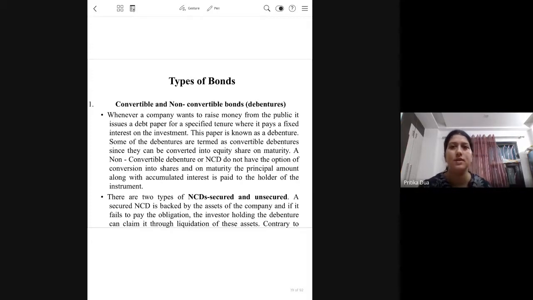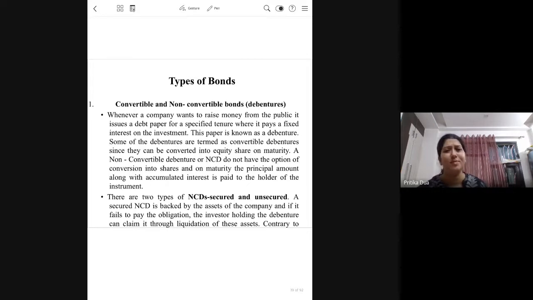Is this slide visible? So secured premium notes is a type of hybrid security, hybrid where both features of equity and debt are available. When these bonds are issued, there is an option of a share warrant. What is a share warrant? A detachable warrant which you can trade separately. There is a lock-in period in these instruments. After the lock-in period, you have the option of converting these warrants into equity shares.